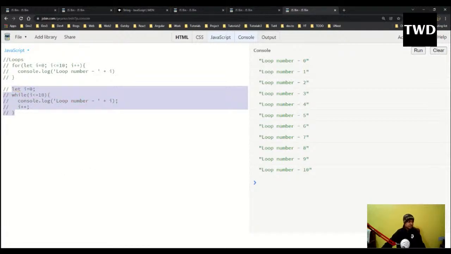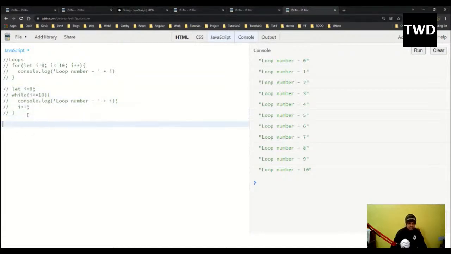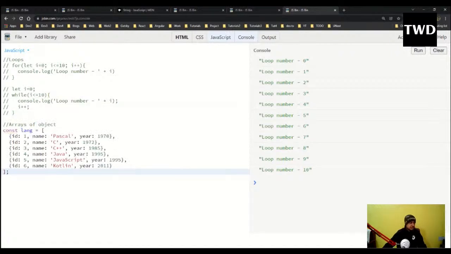Arrays of objects are something like this. And why is this very important? Because most of the data, most of the internet works on this thing only, arrays of objects. This is something which we get from the backend through some APIs. This kind of data we get from the backend, and we loop through it, and we show the data on the front end.